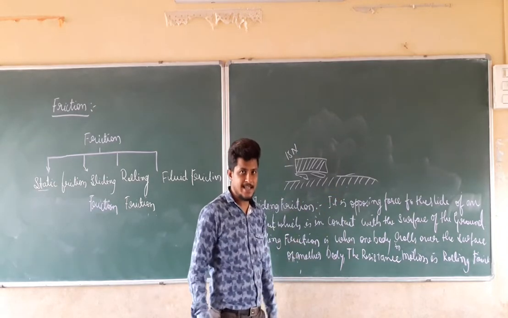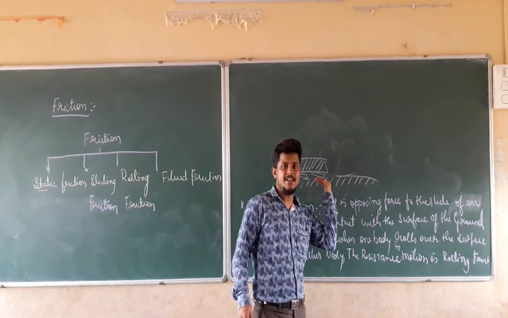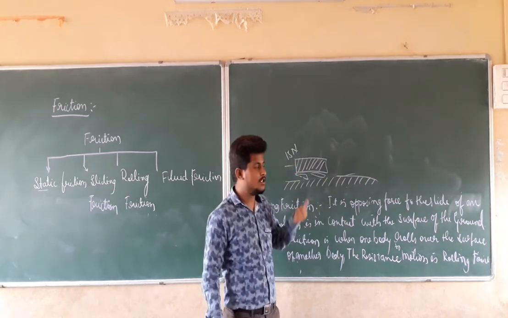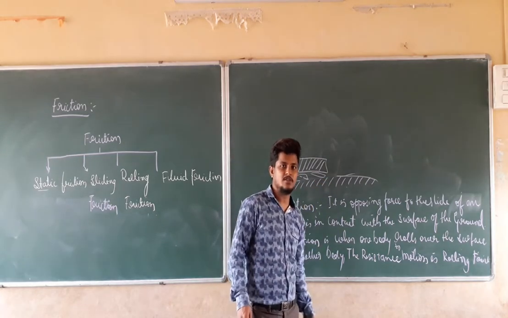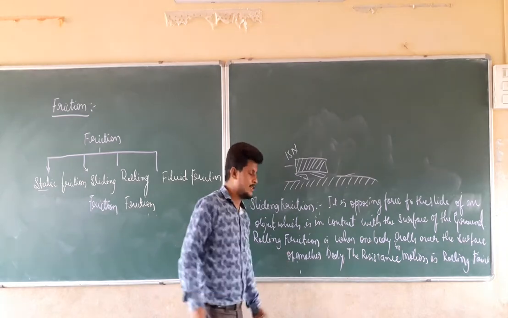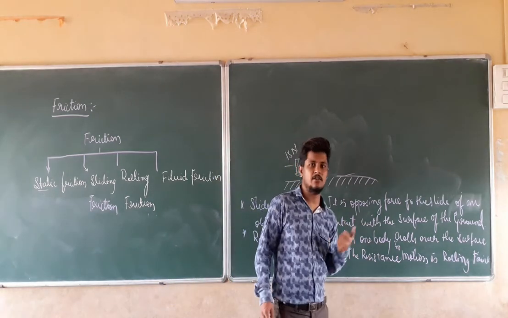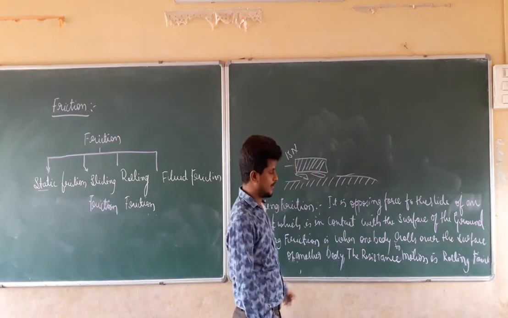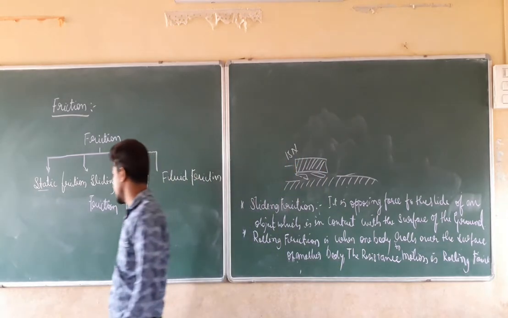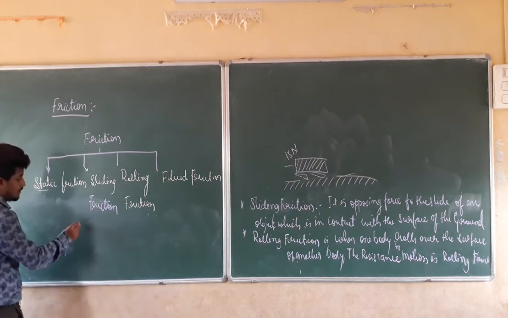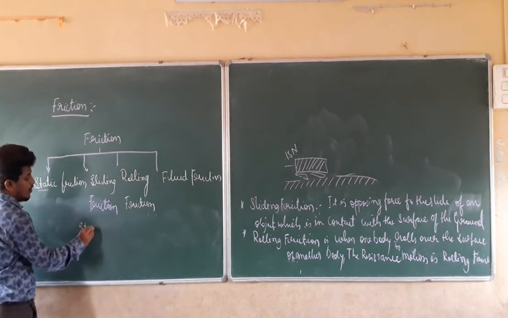If I am applying less force, the resistance to this body is less. If the resistance to this body is less, then that is known as rolling friction. The magnitude of the rolling friction compared to the sliding friction will be less.